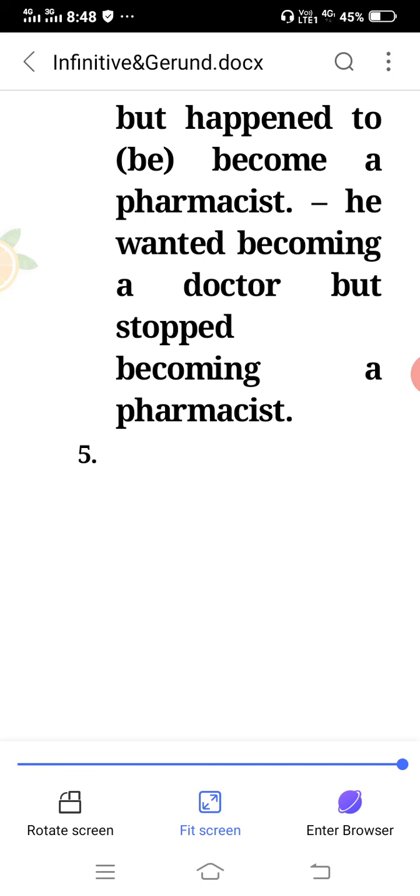Now, earlier I suggested be for omitting the verb. While we are doing the same with gerund, put being. But stopped being a pharmacist, but happened being a pharmacist. Right? Clear?